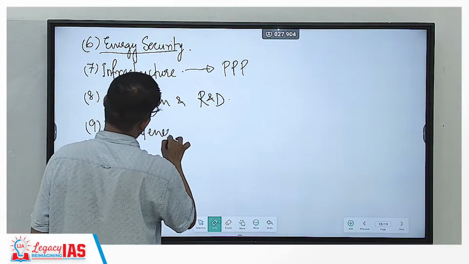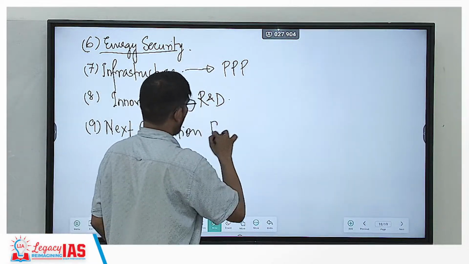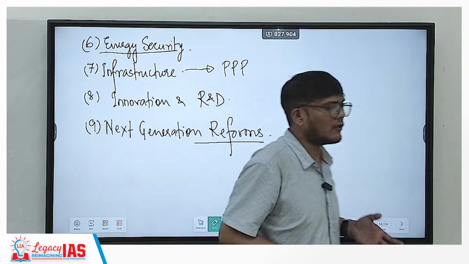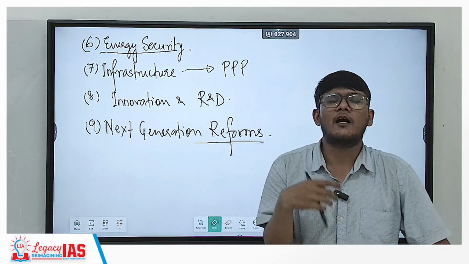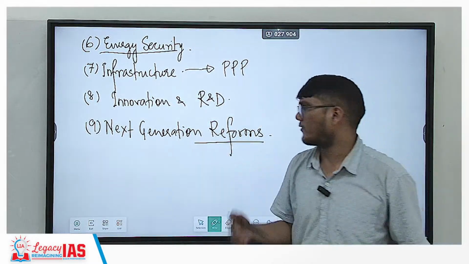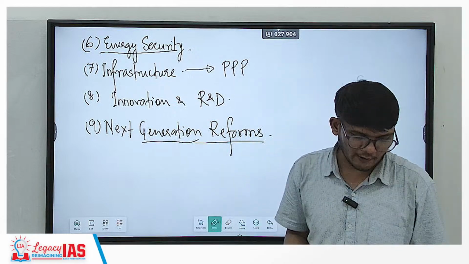And then finally, next generation reforms. Next generation reforms in economy. You know, the simple example could be, are we thinking towards 100% capital account convertibility, all these things to attract more FDI, etc., etc. The next generation reforms the government has talked about.